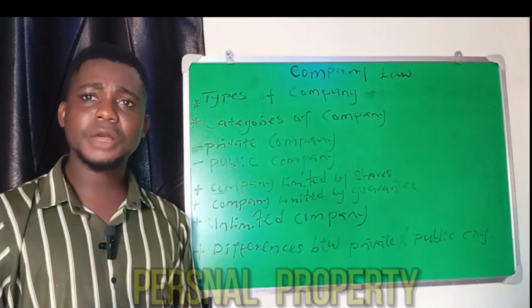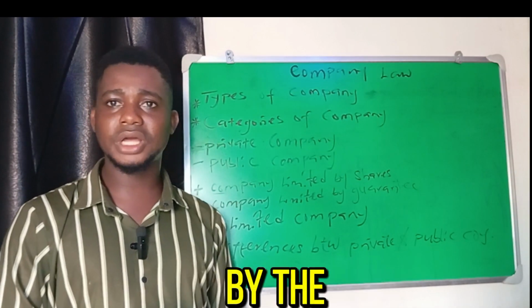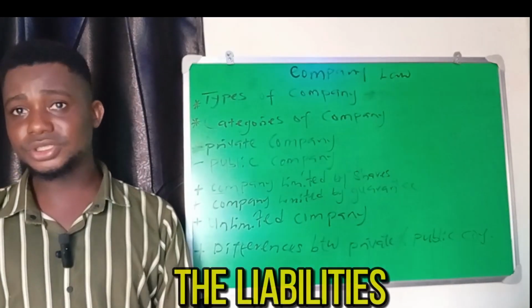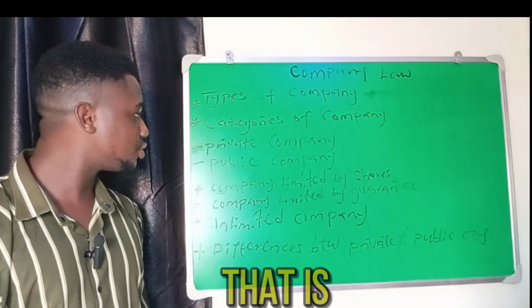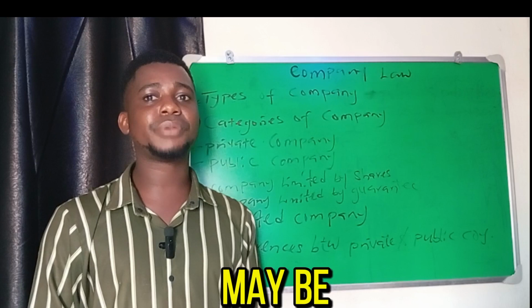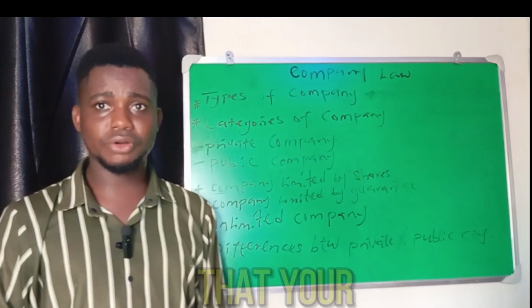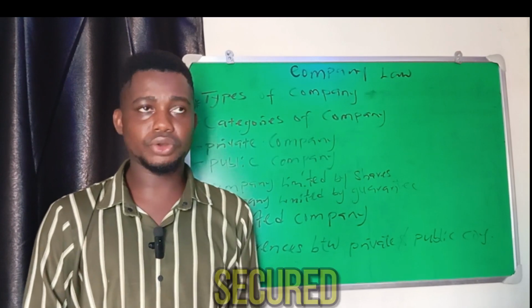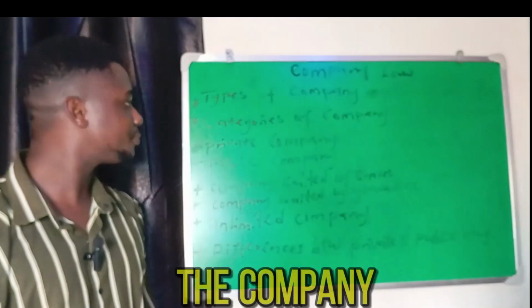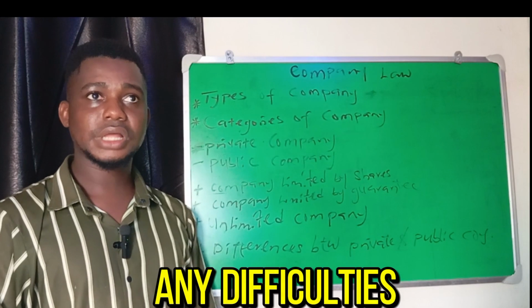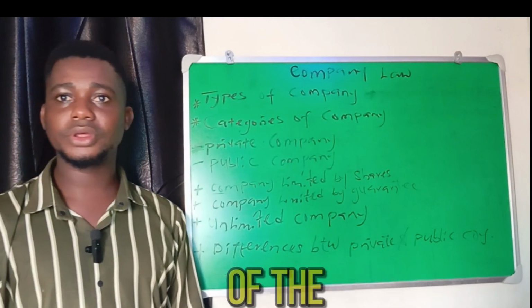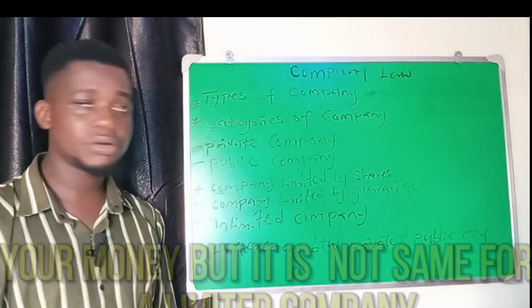That means that their personal property can be sequestrated by order of the court to offset the liabilities of the company. That is to say that for a third party, this may be the best form of business to invest in, because you are sure that your asset is secured. Even if the company runs into difficulties, you are going to proceed against the members of the company to recover your money.